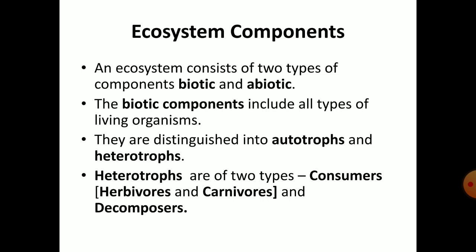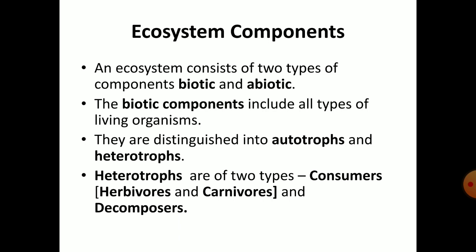Now let us know about ecosystem components. An ecosystem consists of two types of components. They are biotic and abiotic components. The biotic components include all types of living organisms. Biotic means living. So they are distinguished into two types, autotrophs and heterotrophs. Heterotrophs are again of two types. They are consumers and decomposers.